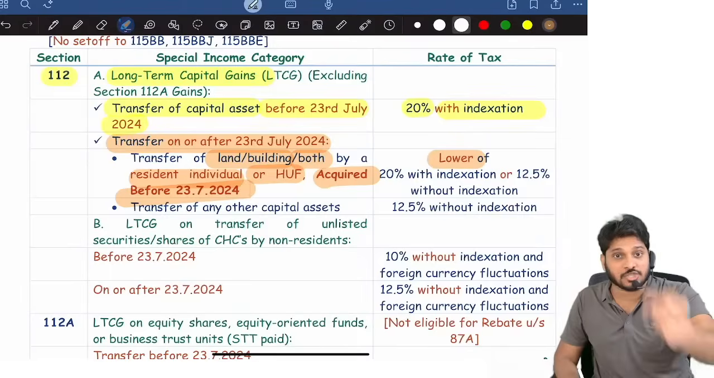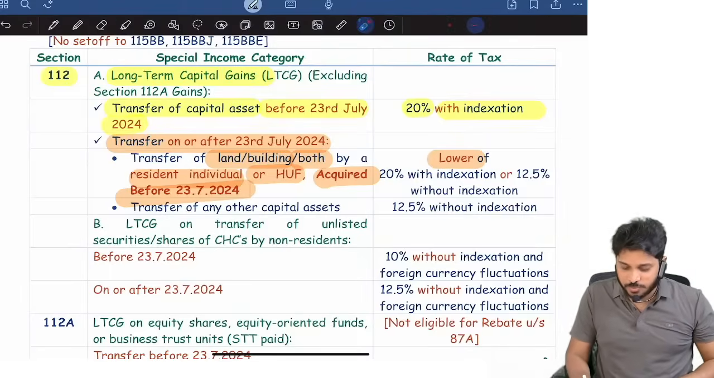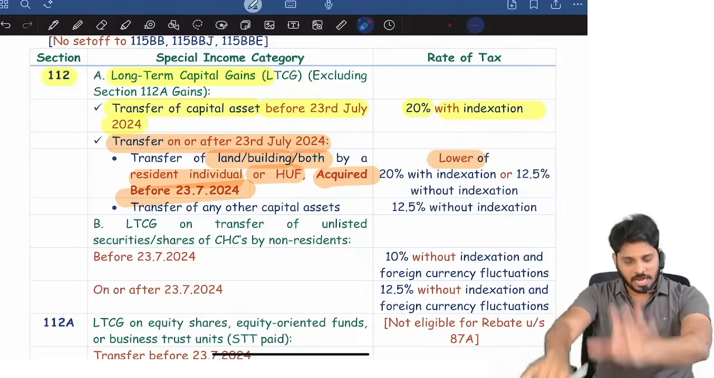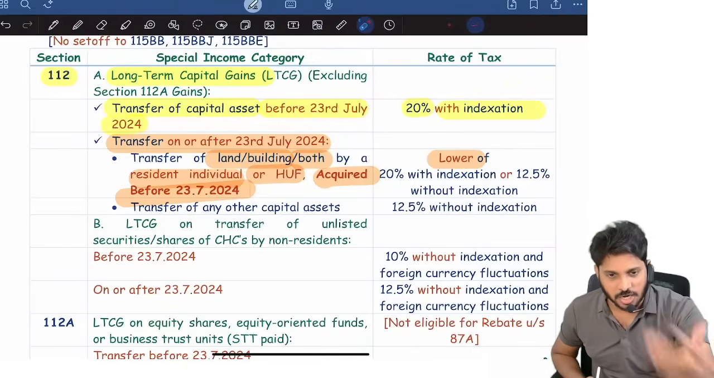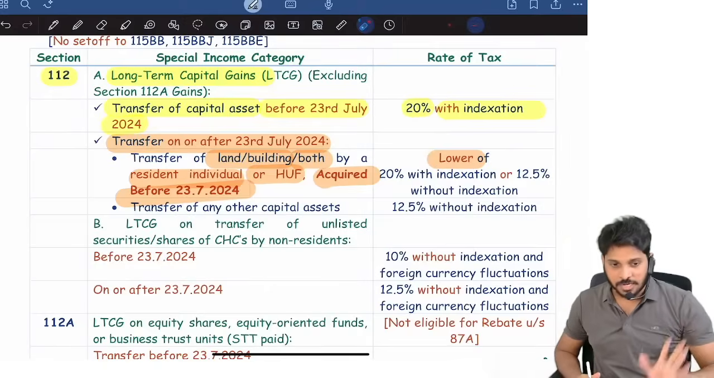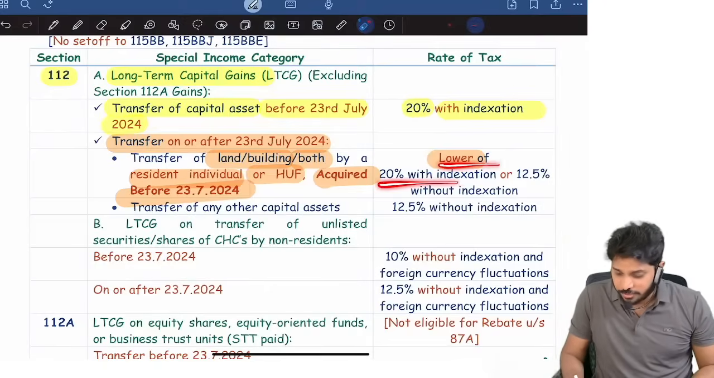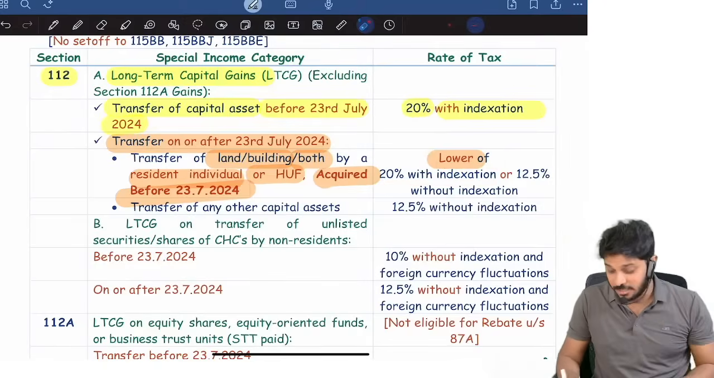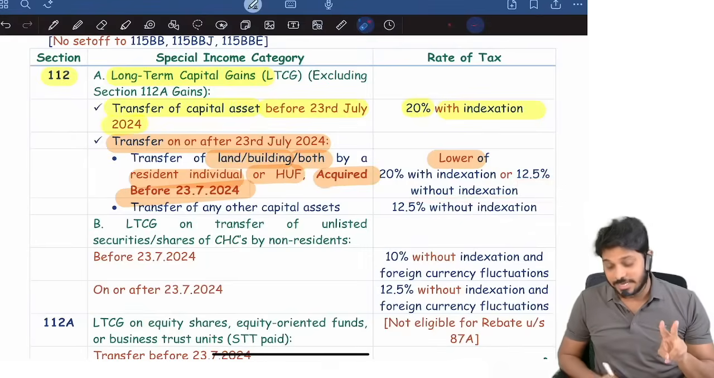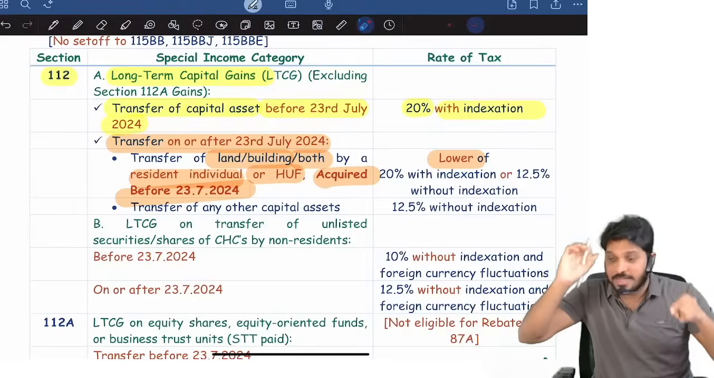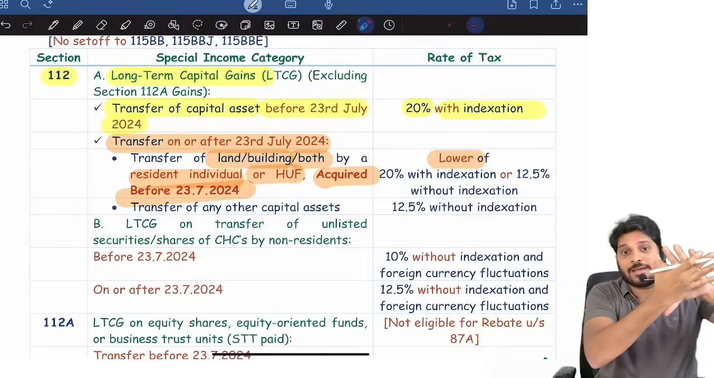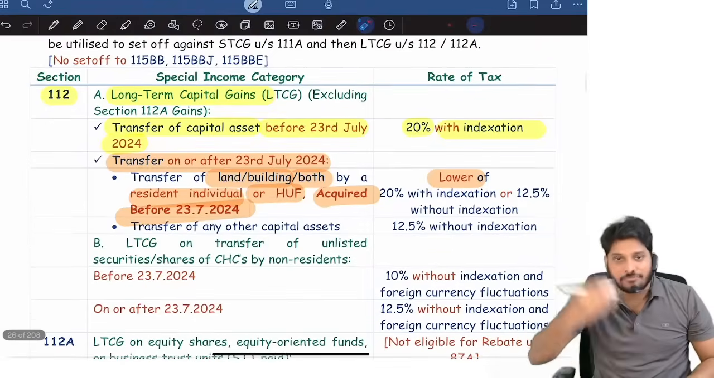Capital gain computation is always, see, transfer date on or after 23rd July, no indexation at all. It's long term or short term, doesn't matter. No indexation at all. Now, take the lower of the 20% tax rate with indexation and the 12.5% tax rate without indexation. Compute, and wherever the basic tax is low, that tax will be final, added to the remaining basic tax, and then the rest of the format will apply.